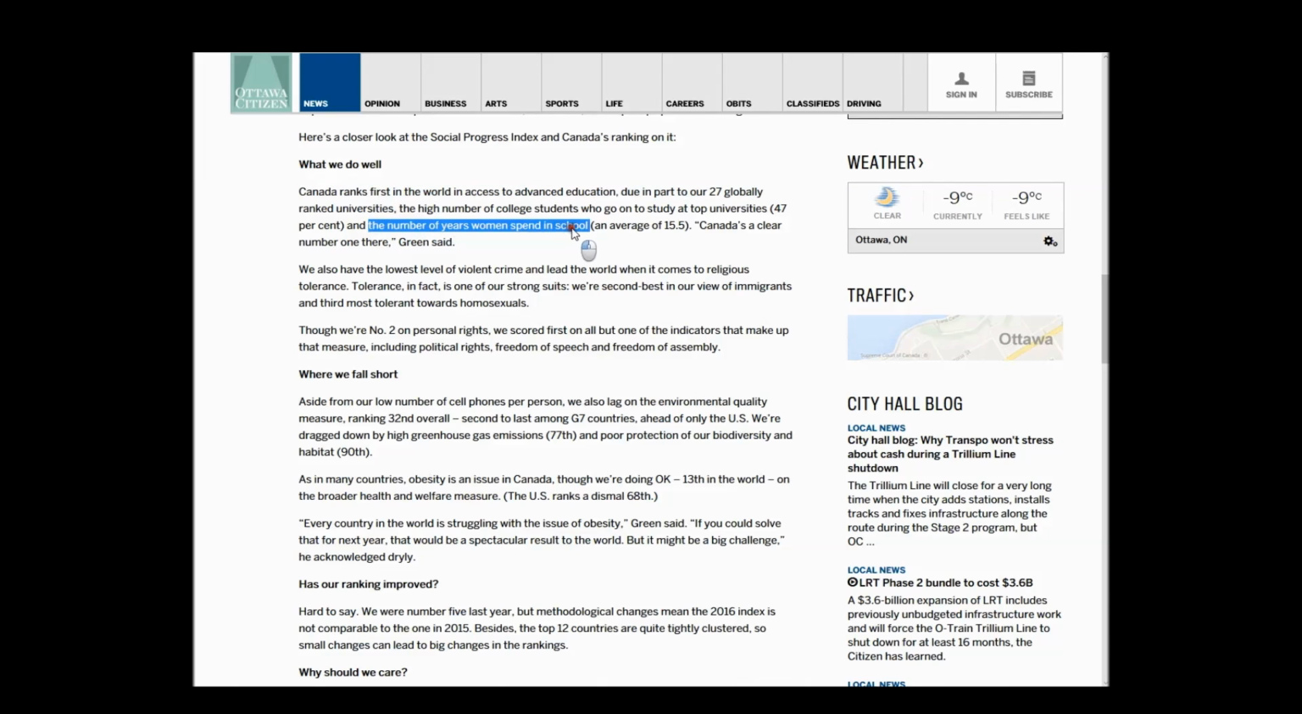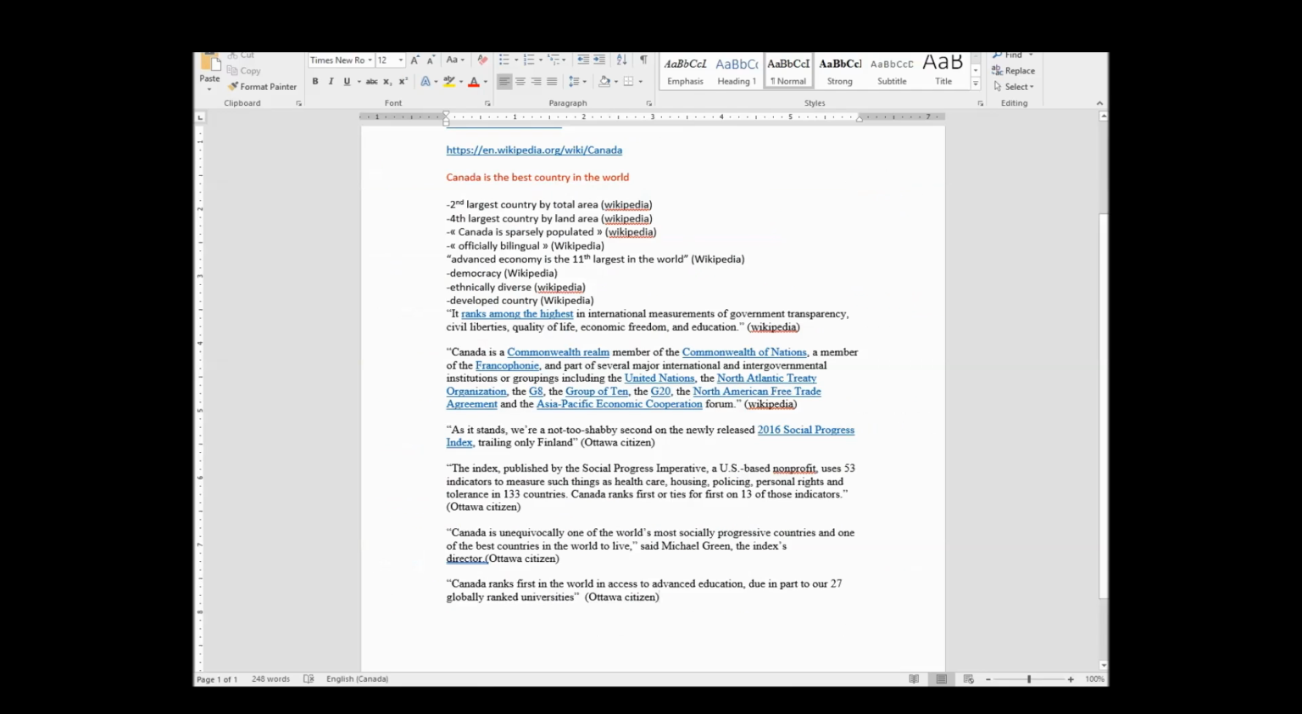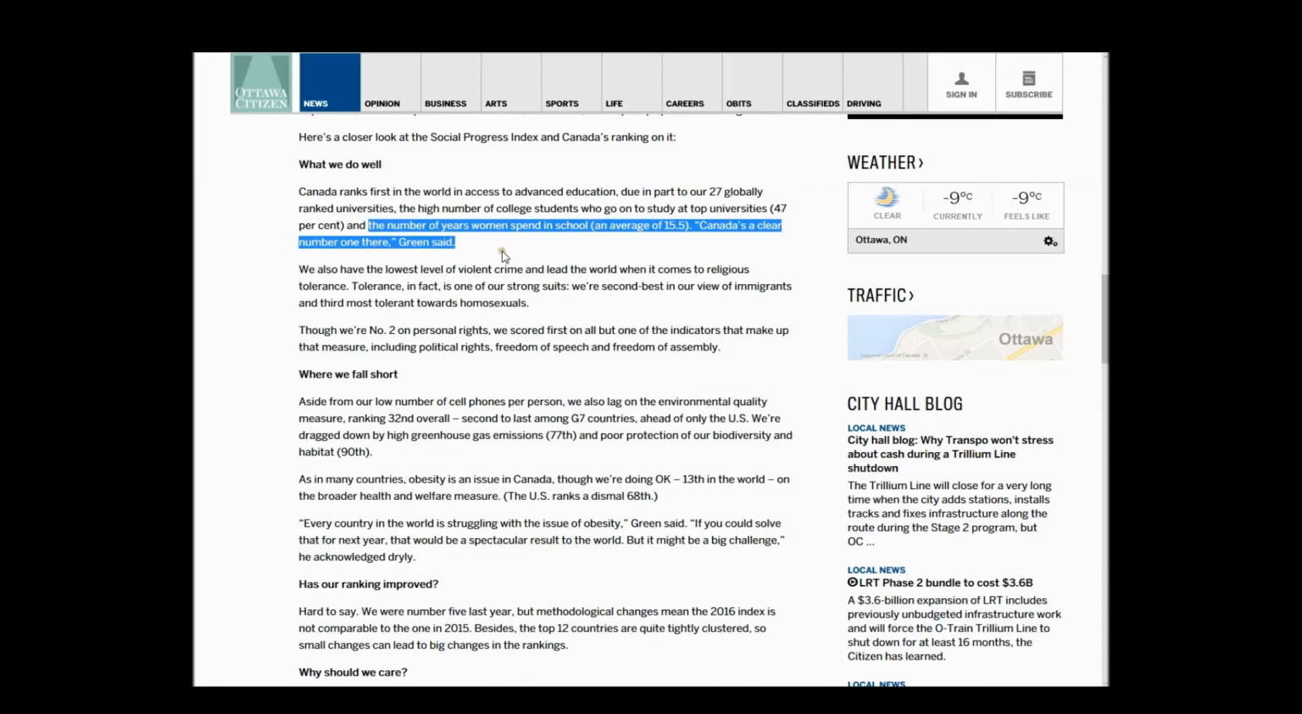So what I'm going to do is take this idea that they've said here. In other words, they're basically saying women spend a lot of time in school, but they haven't actually directly said that. But I'm going to take that idea and just say women spend a lot of time in school. And then again, Ottawa Citizen, because they didn't actually directly say it, but I still have to reference where I'm getting my fact from.